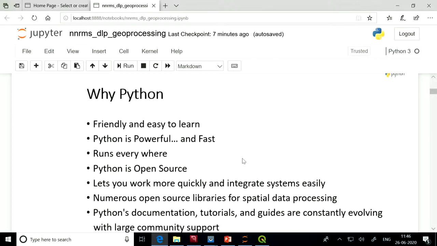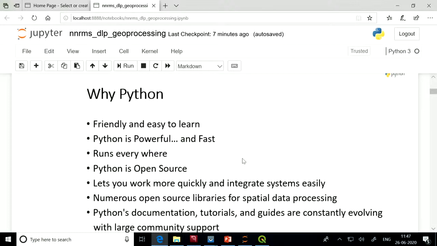Apart from this, Python is very powerful as well as fast. It runs everywhere, meaning it runs on every platform, whether you use Windows, Linux or Mac.